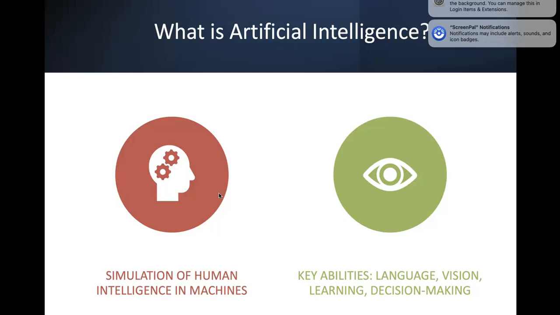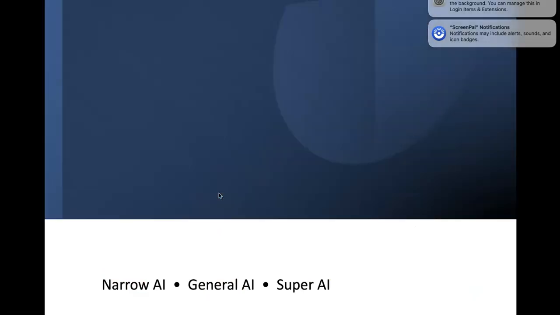So what are the key abilities of AI? We have different AI tools in the market and we have been using some of them in our day-to-day life. So what are some of the key capabilities? First, it should understand your language, whatever you're speaking, whatever you're giving. It should be able to recognize that and it should have the learning capability, because whatever you gave it should understand, right? And then decision making, it should assist you on what to do. So these are some of the key capabilities of artificial intelligence.